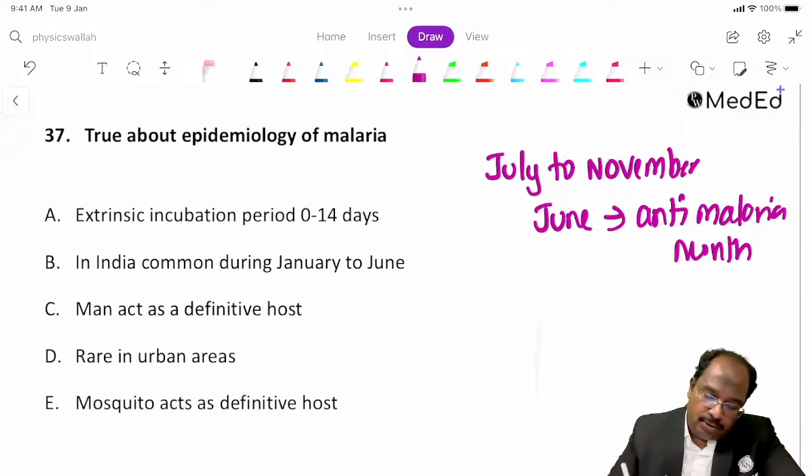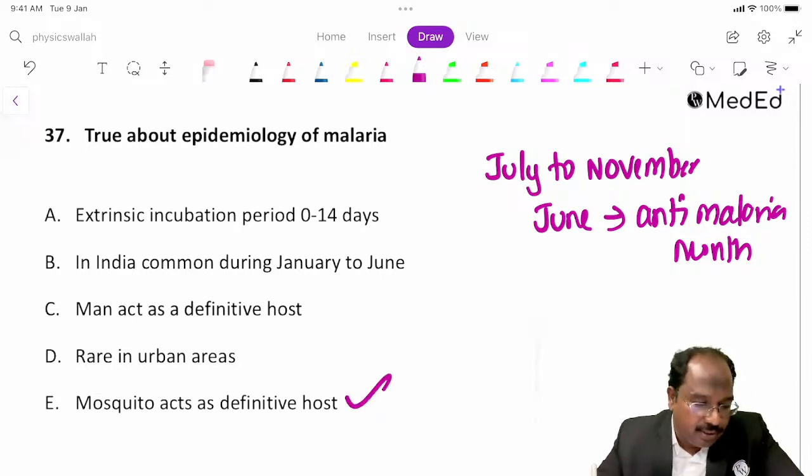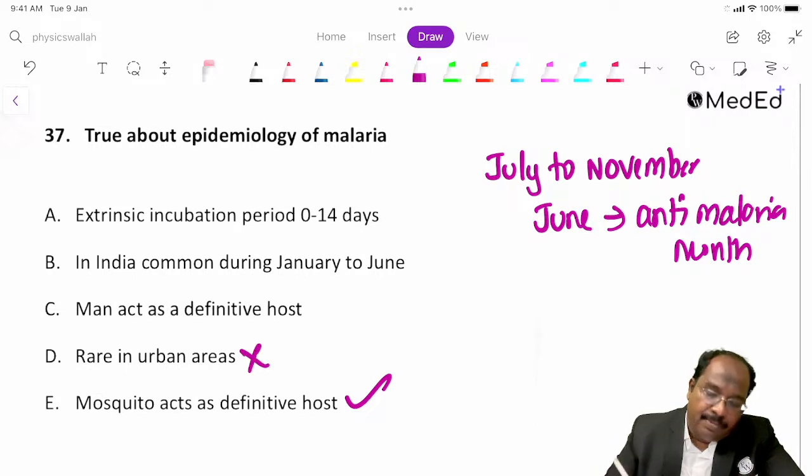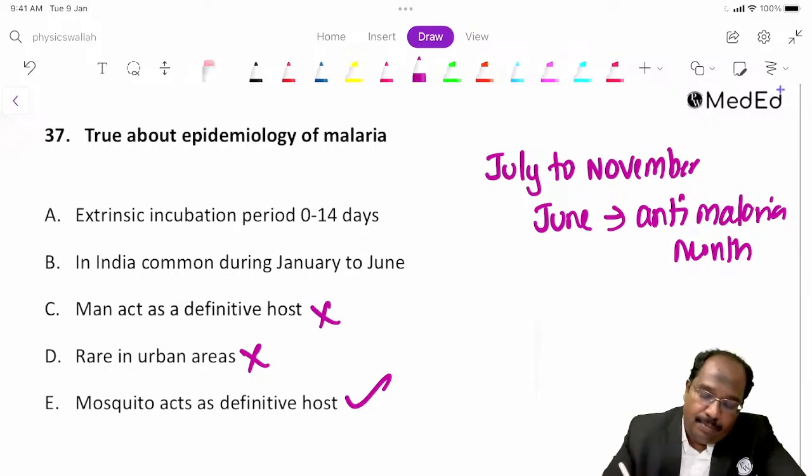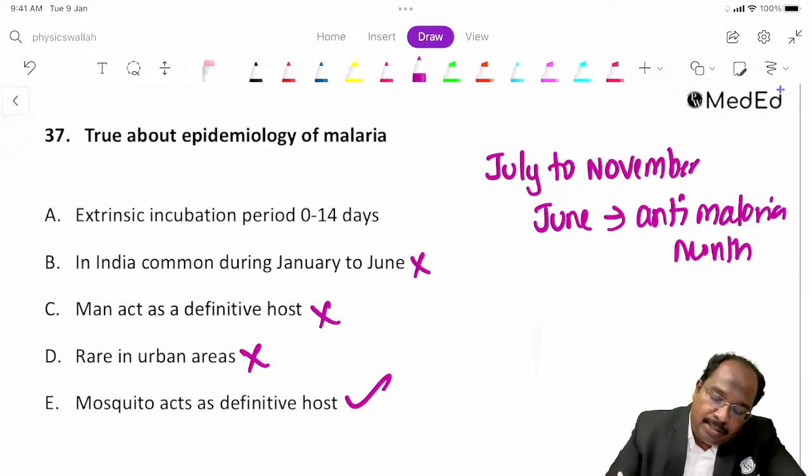I already told you who the definitive host is. Mosquito is the definitive host, that is true. Rare in urban areas, that is wrong. Man is the definitive host, that is wrong. Definitive host means where the sexual cycle takes place. In common, this is also wrong. And this is also wrong.